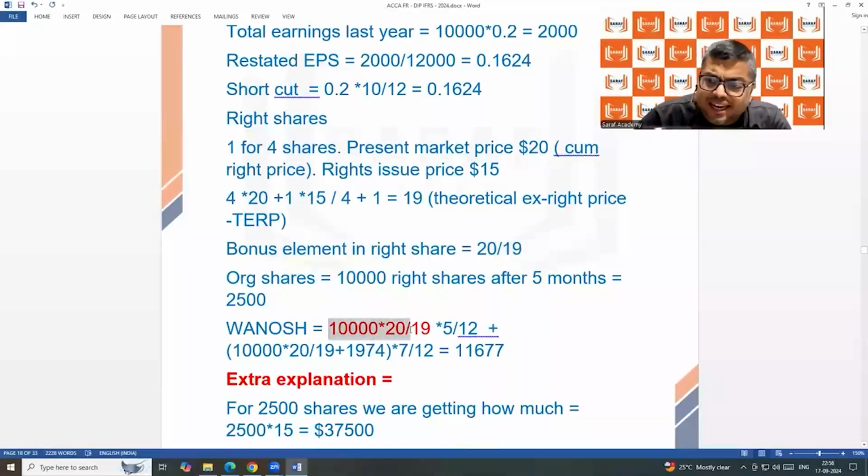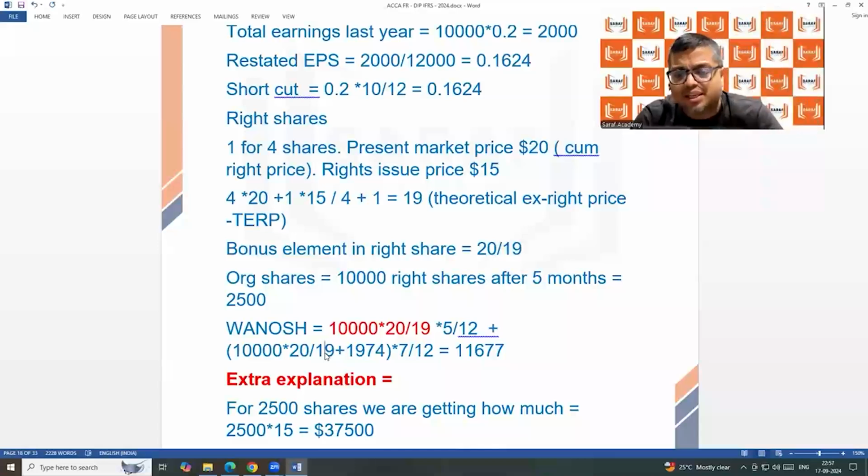526 we are considering in 10,000 also. We are considering in 7 months also. But 1974, we are considering only for 7 months. These are the new shares issued. But this one, 526, that is from the beginning. For the bonus, there is no period; it is from the beginning. But when the shares are issued against consideration, the time when you are getting money, then those shares will start.